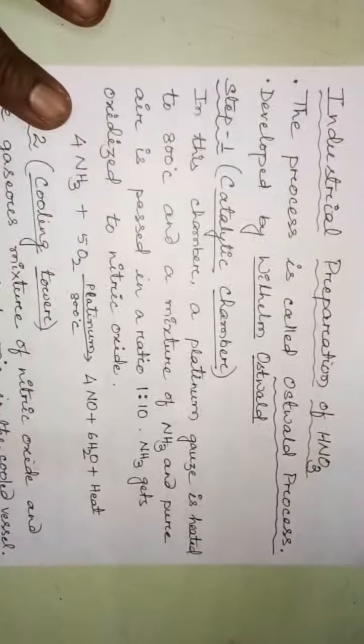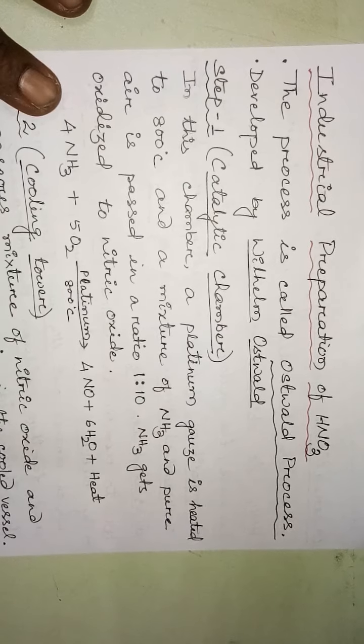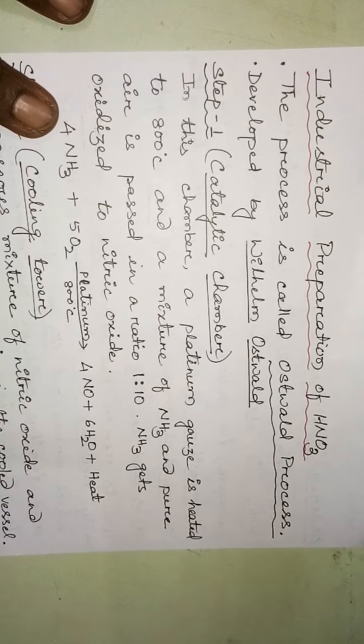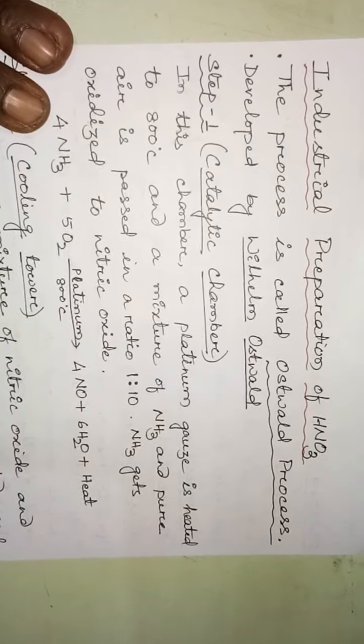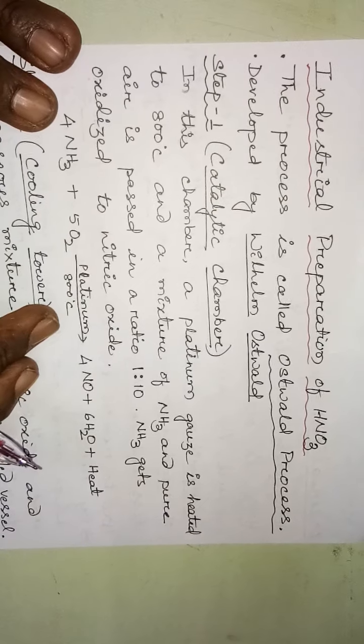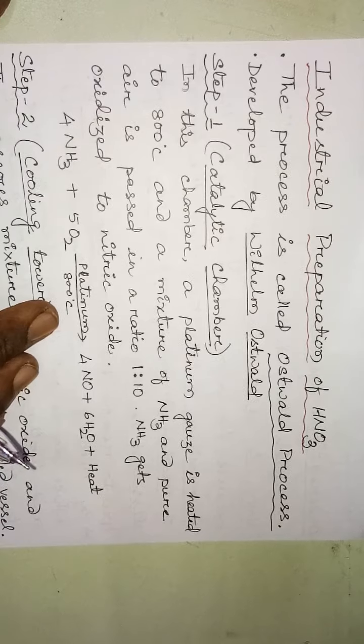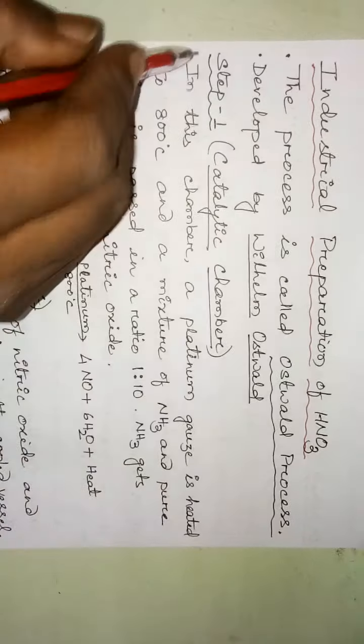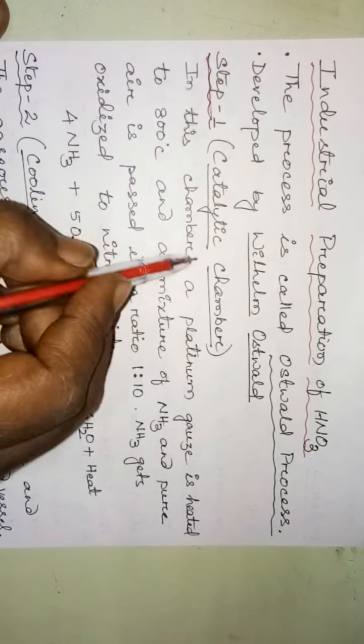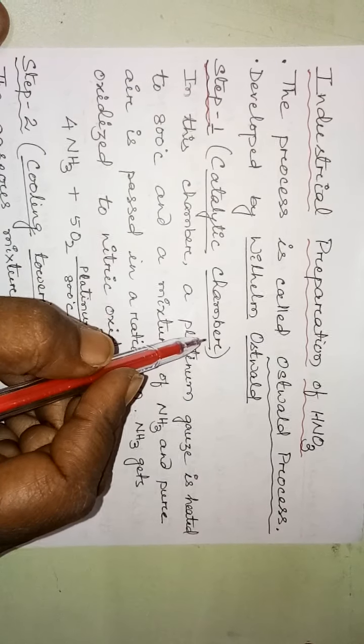Now we'll discuss the industrial preparation of nitric acid. The process is called Ostwald's process, developed by Wilhelm Ostwald. What is the process? We will go stepwise. The first step is the catalytic chamber. What happens in this chamber?